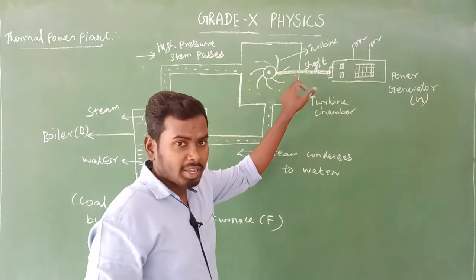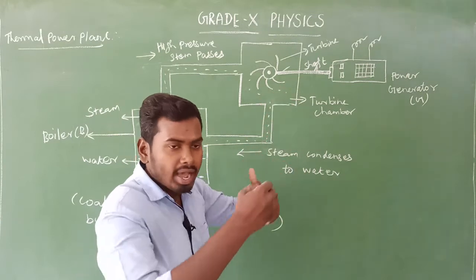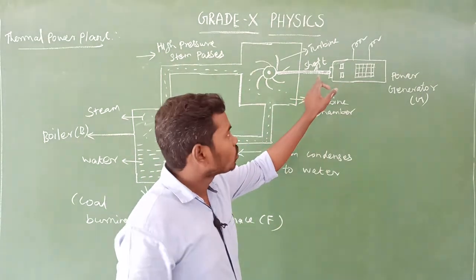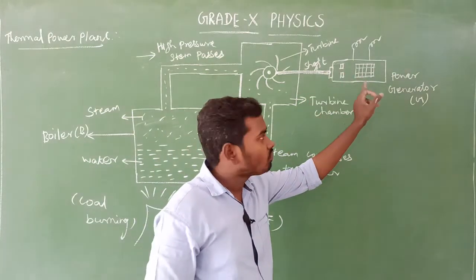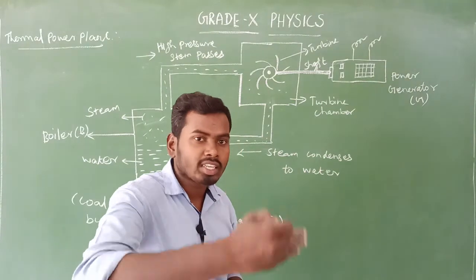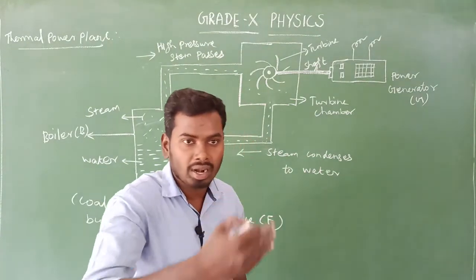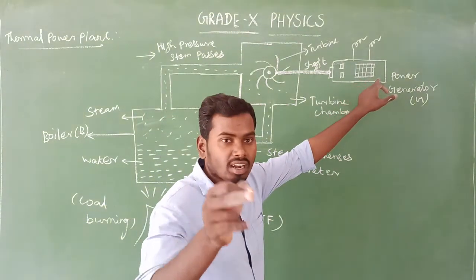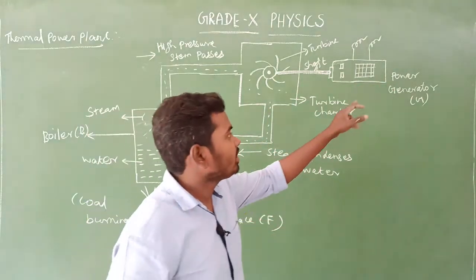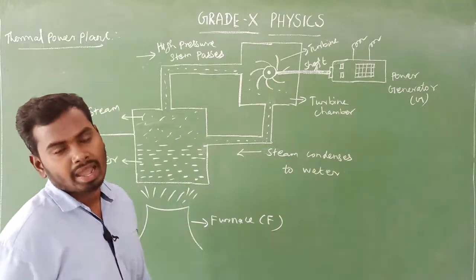Am I right? Because the shaft is connected with the turbine. So due to this rotation of the turbine, which means propeller, electricity is created in the power generator.